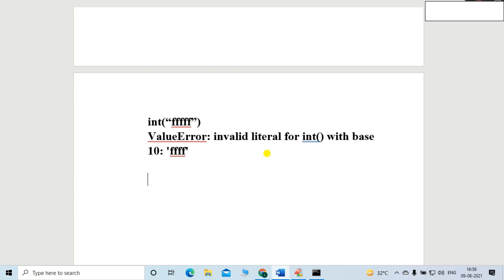Again, lastly we talk about the string data type. Is it possible? If we try to convert any string value, it is absolutely not possible, but if the string value is base 10, then it is possible, right? Base 10 means what? Decimal number system, right? So in that case it is possible.